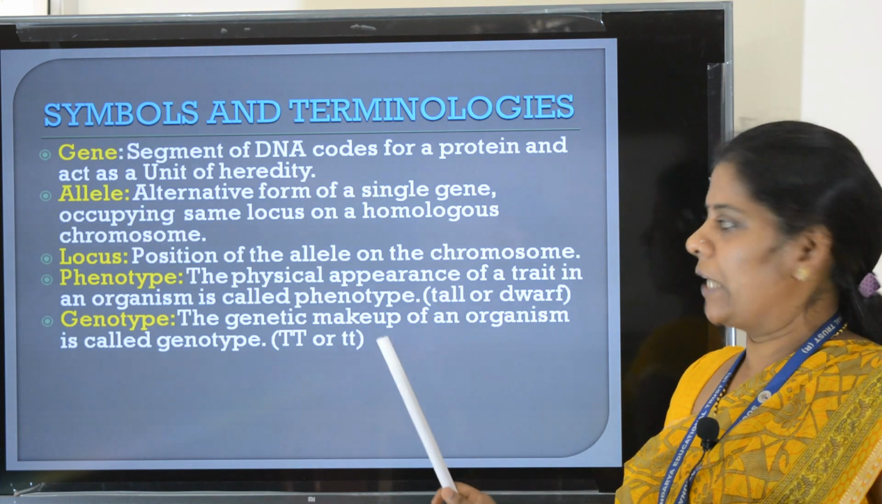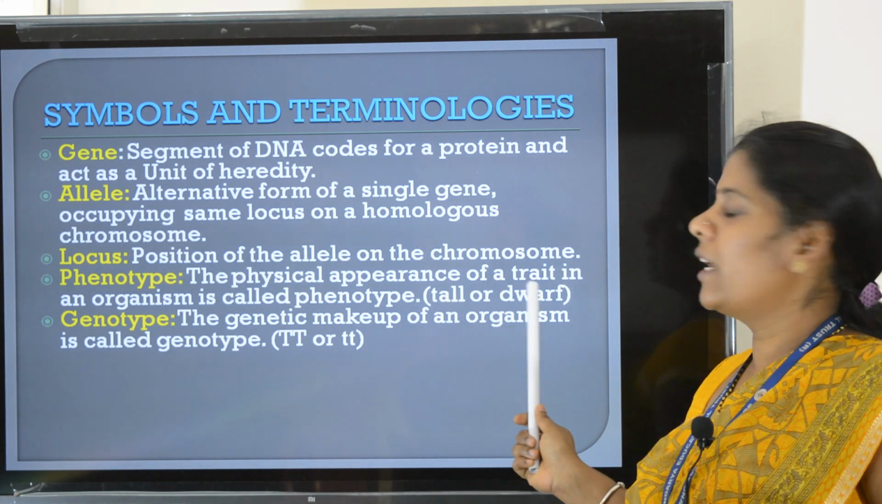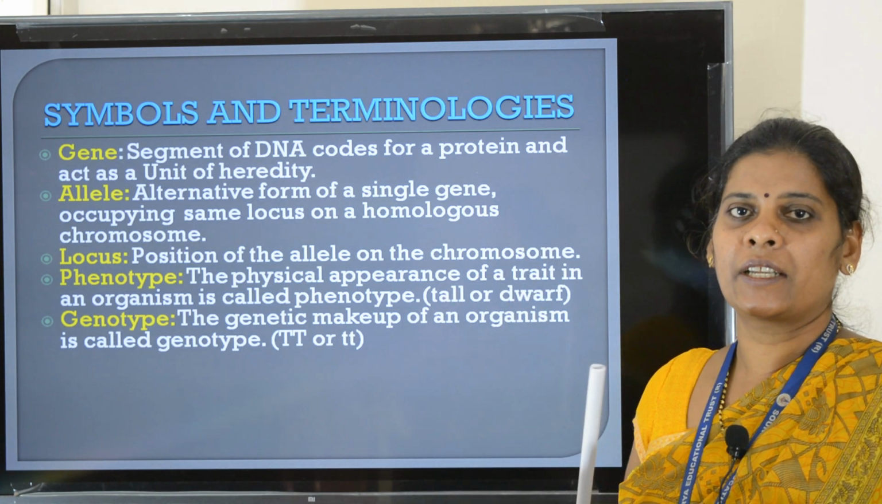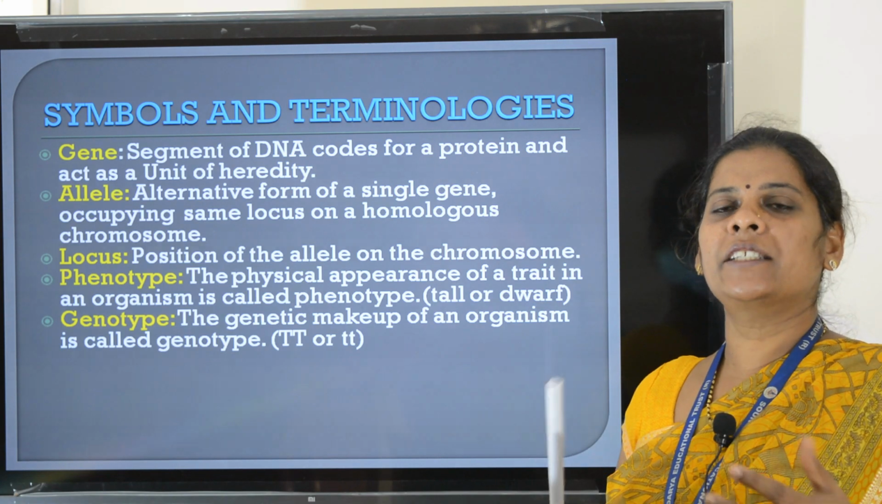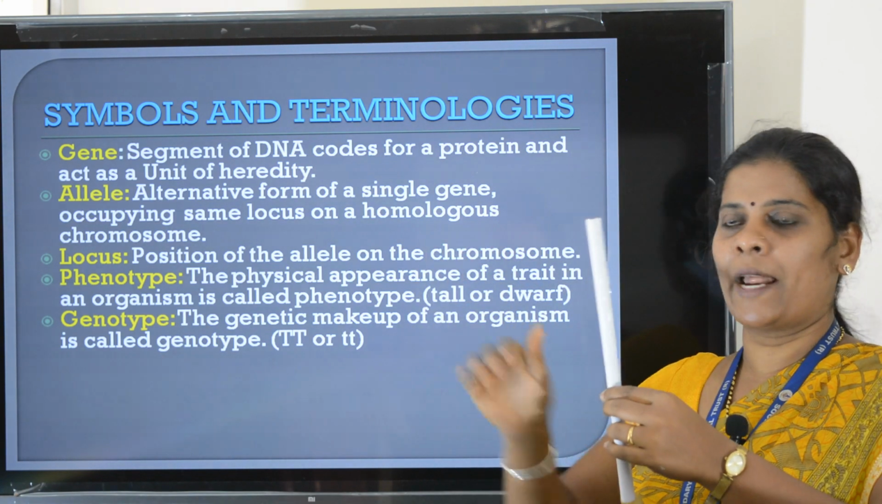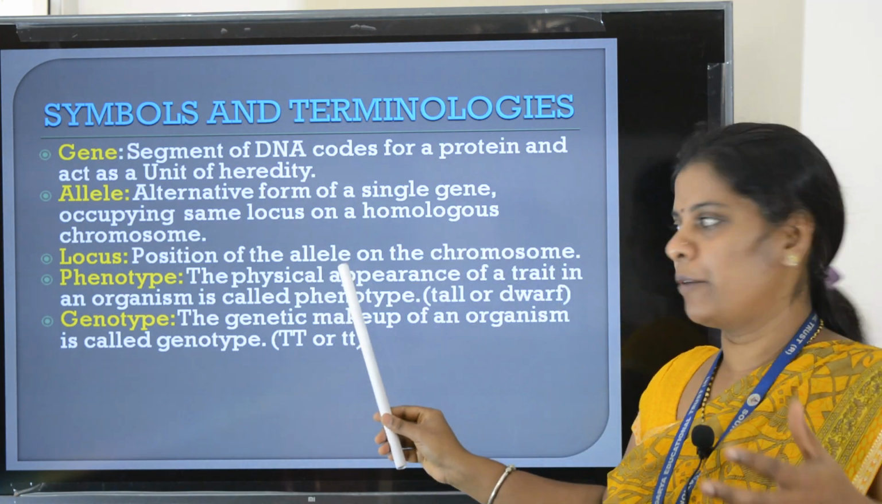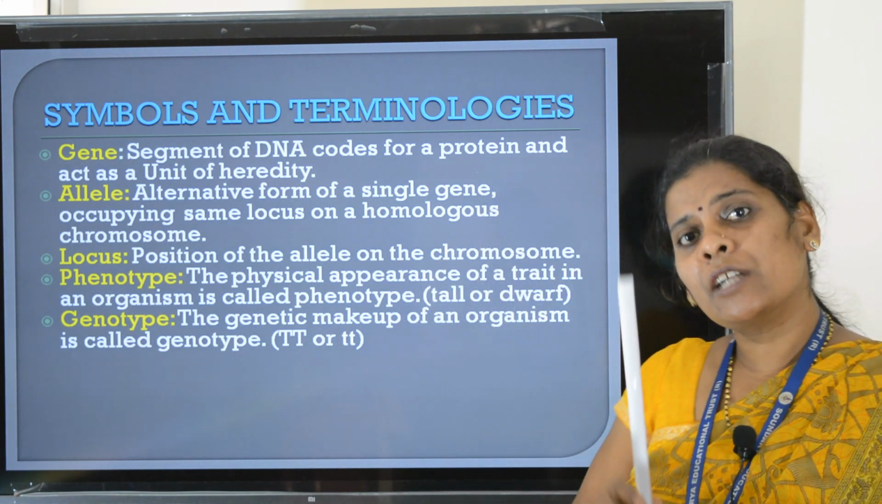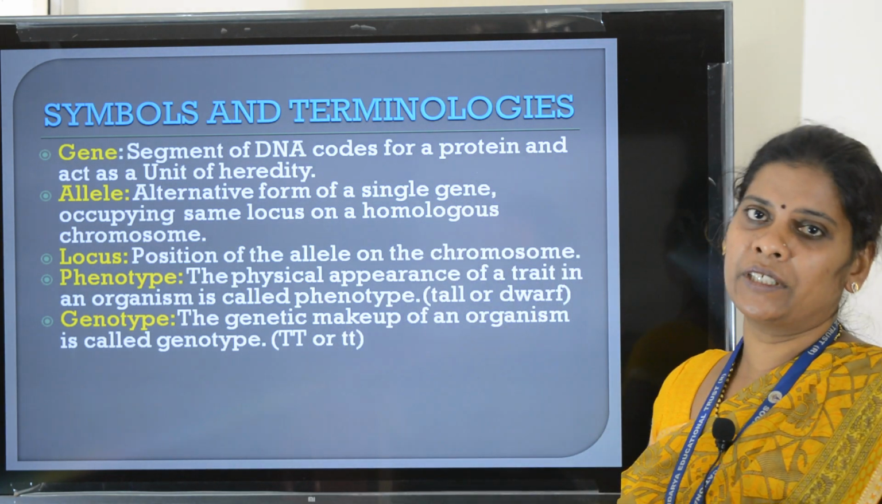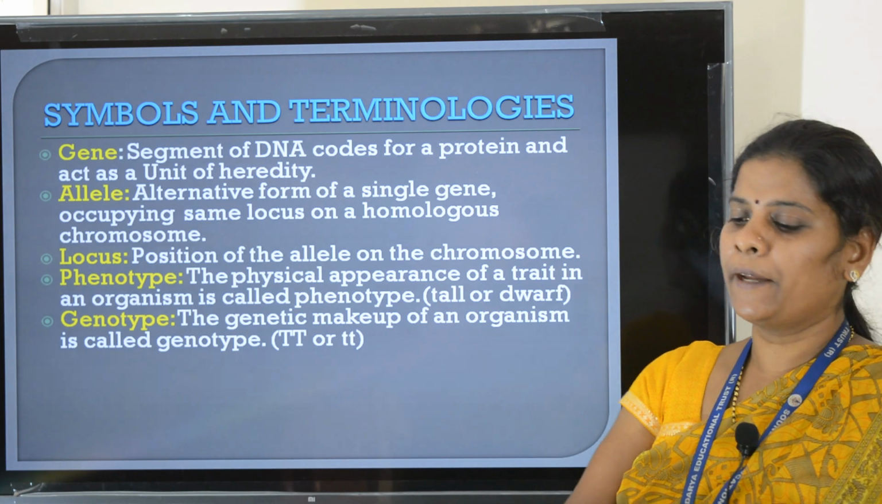called genotype. Okay, here you can see tall and dwarf is given as an example, right? By seeing the plant, you can identify this is a tall plant, this is a dwarf plant. Okay, that is phenotype, physical appearance. Genotype, being a tall plant, it may have different types of genotypes.